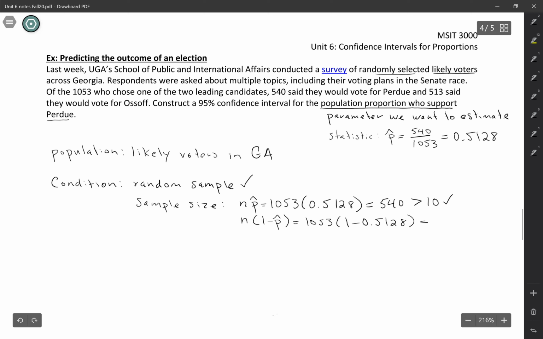And this is just going to bring us back to the counts on the other side. So successes and failures in this case doesn't actually mean that like one is good and one is bad. That's just the labels that we use. So we have 513 here who said that they were going to vote for Ossoff, and that is bigger than 10. And so our sample size condition is met. That means it's okay to go ahead and use the formula that we've learned for confidence intervals.